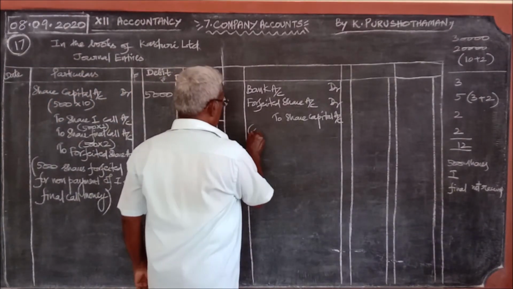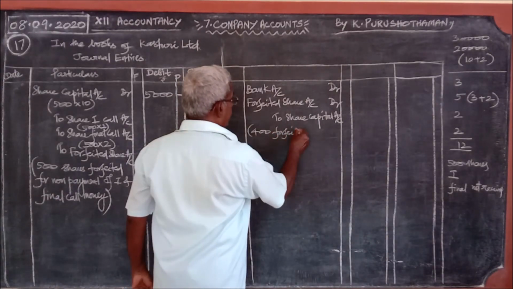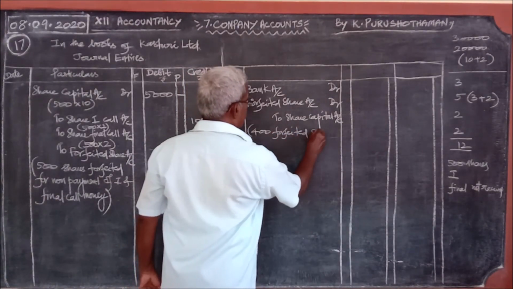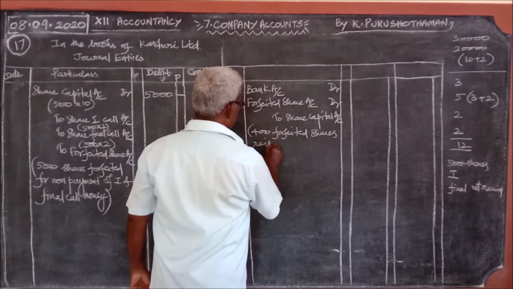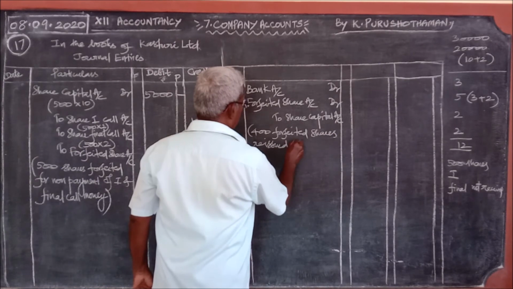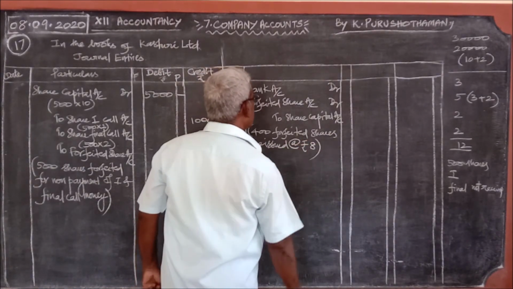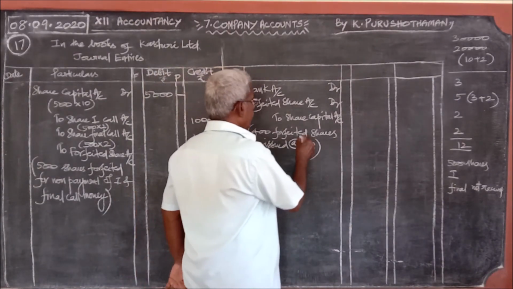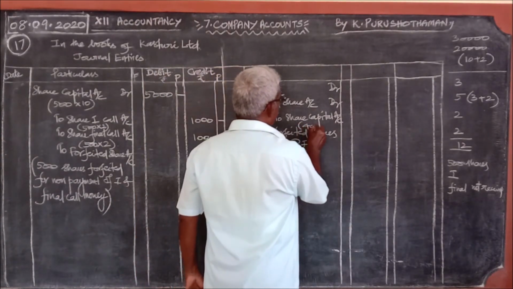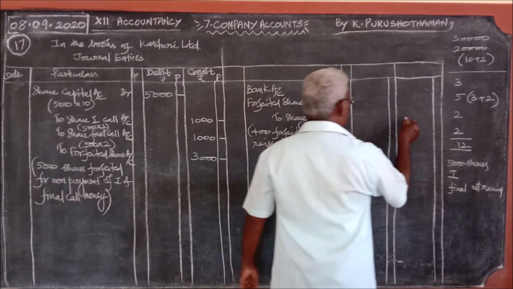So, 400 forfeited shares reissued at the rate of rupees 8. So, for 400 shares, what should be the total value? 400 into 10, that is 4000.